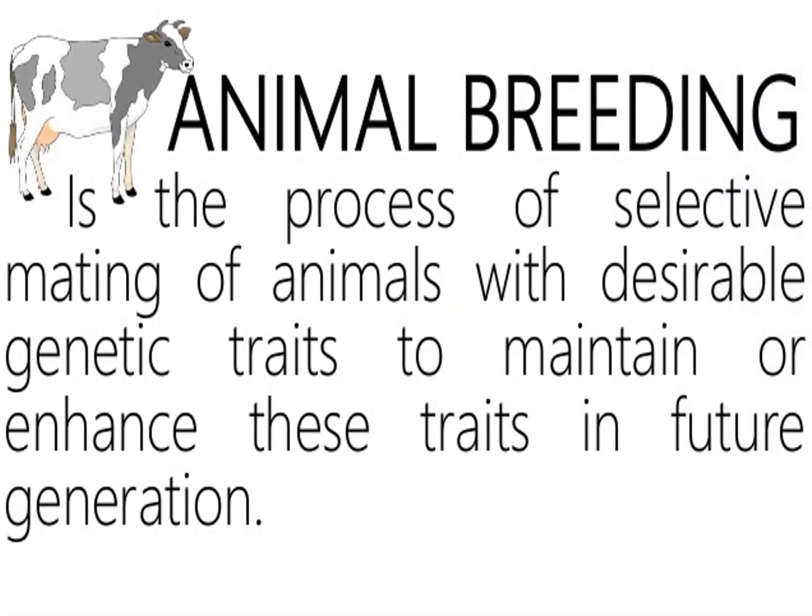Animal breeding. Animal breeding is the process of selecting mating of animals with a desirable genetic trait to maintain or enhance these traits in generations. What is animal breeding?